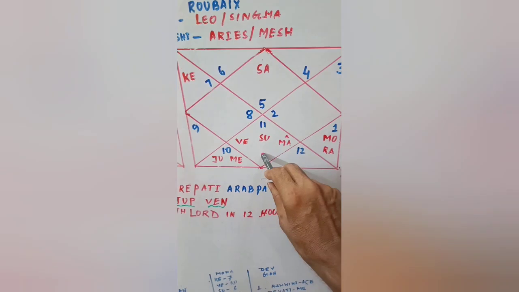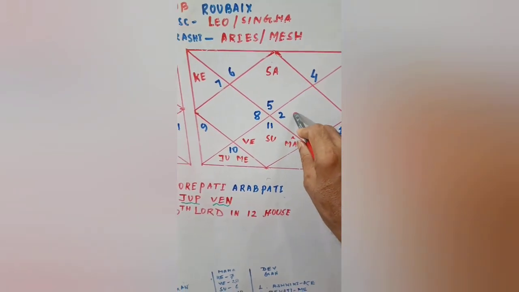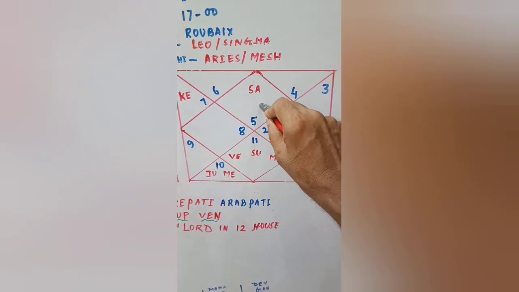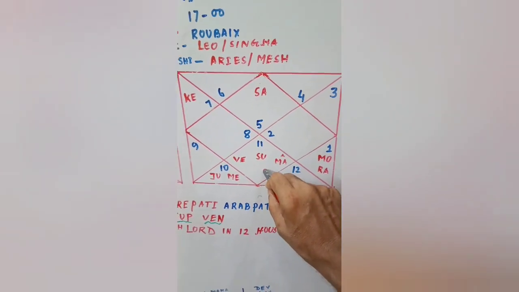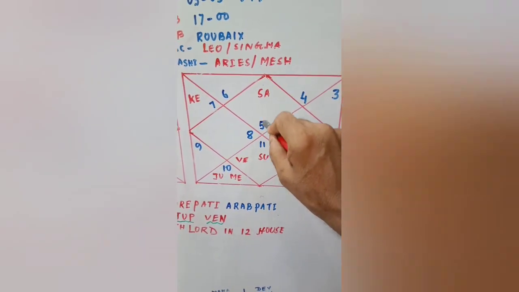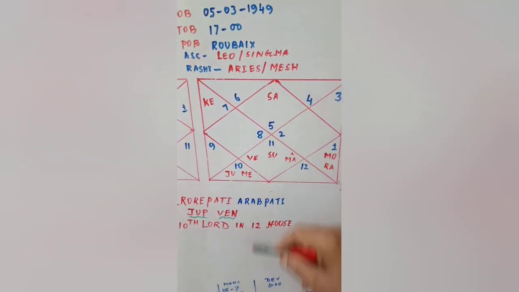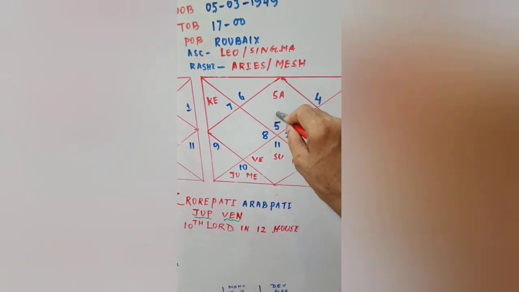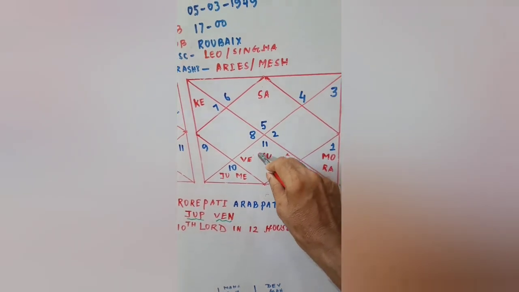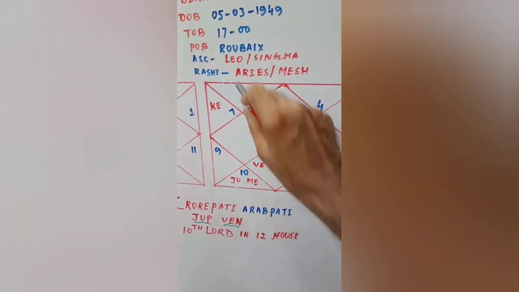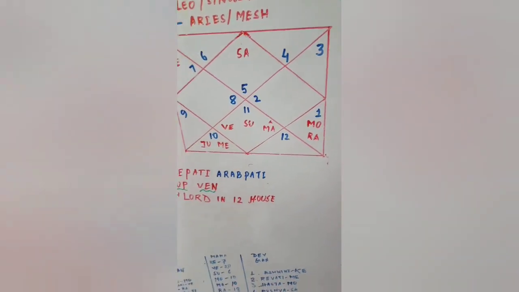Now in this chart, not only is the 10th house lord Venus in the 7th house, the ascendant lord is in the 7th house and the 7th house lord in the ascendant, making Raj Yoga. Binimoy Yoga is there. Here the debilitation of Saturn is cancelled and the debilitation of Sun is also cancelled. So this is the great chart of Bernard Arnault.